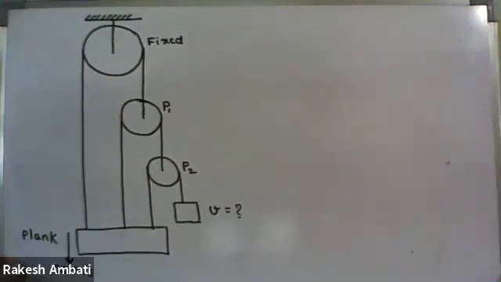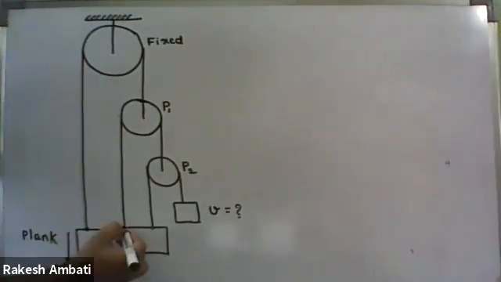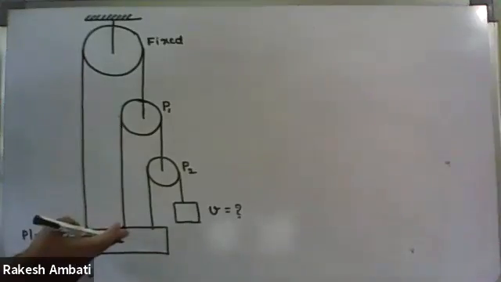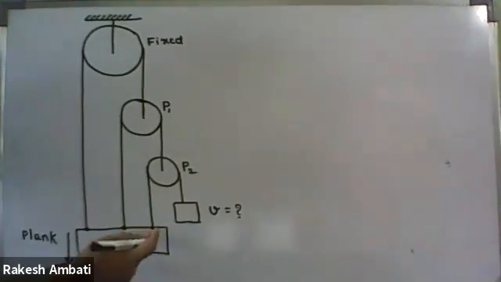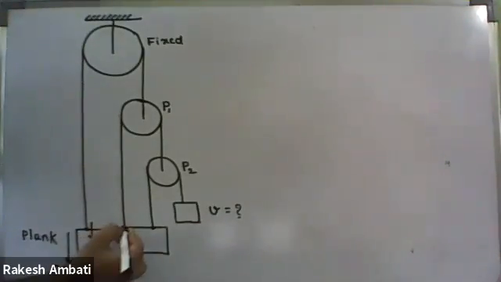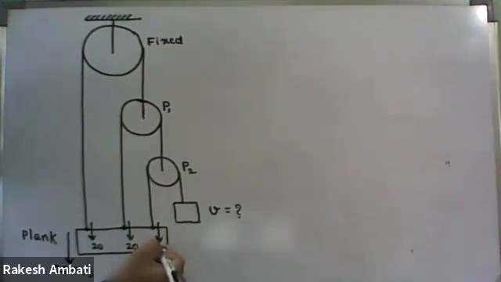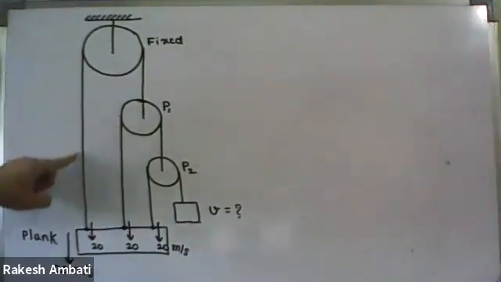If we follow this logic, this end is connected to the plank, this also connected to the plank, and this also connected to the plank. If the plank is moving down, this point also moves down with 20 meter per second. First of all, focus on this side.